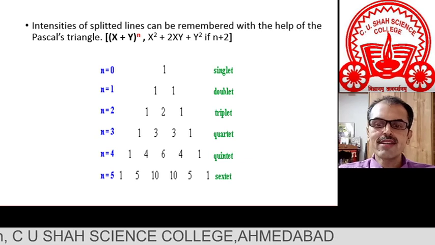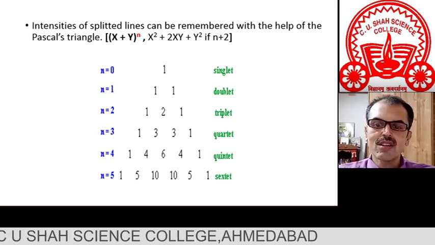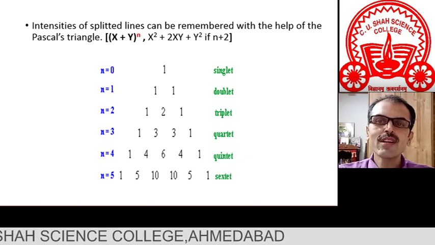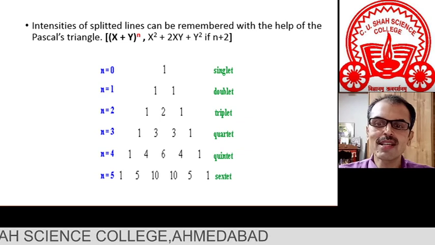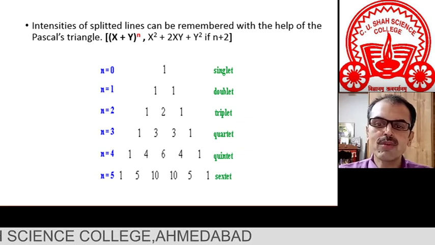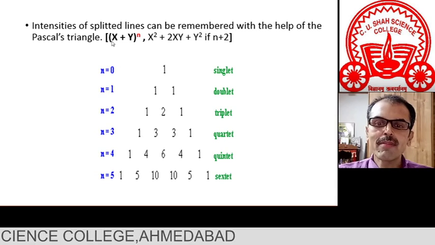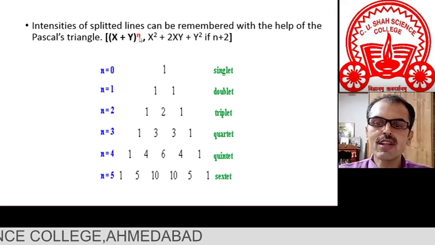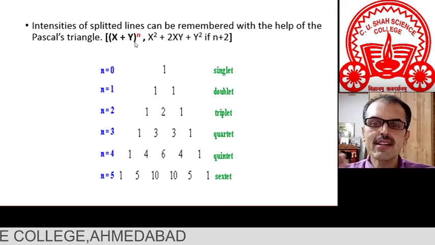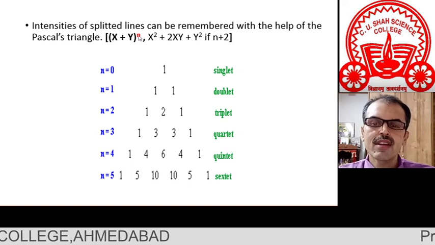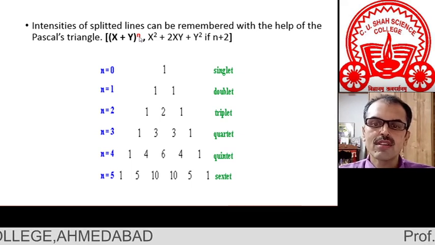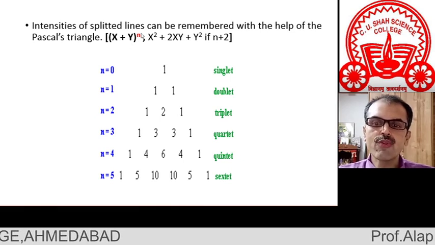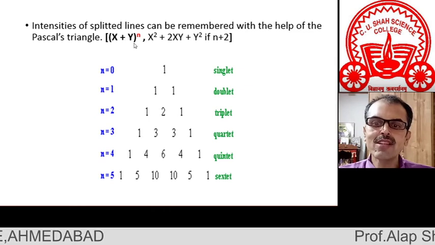This is, friends, Pascal's triangle, and we all studied it in general mathematics in our high school. What is its use and why are we discussing Pascal's triangle here? First, let me remind you, in mathematics, (x plus y) raised to n. And if we keep changing n equal to 0, 1, 2, 3, we get different answers. If n equal to 0, then anything raised to 0 is 1, which is this one.